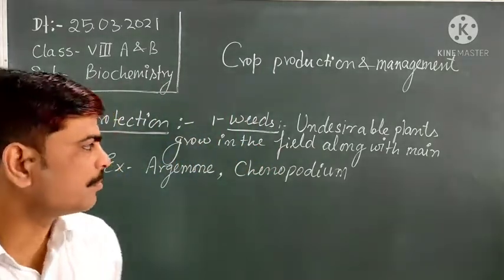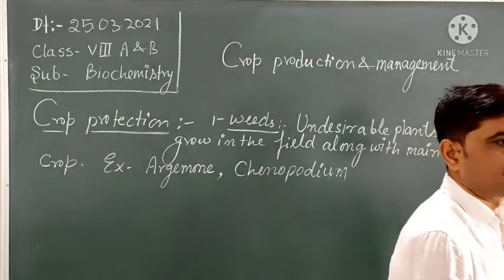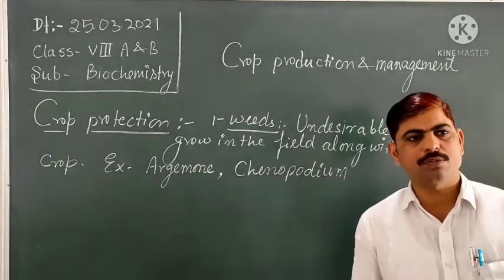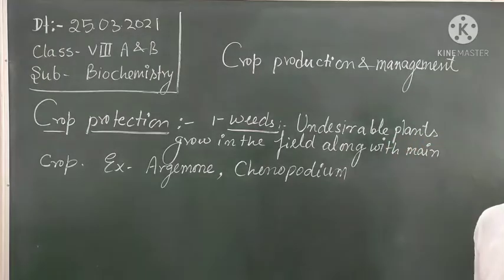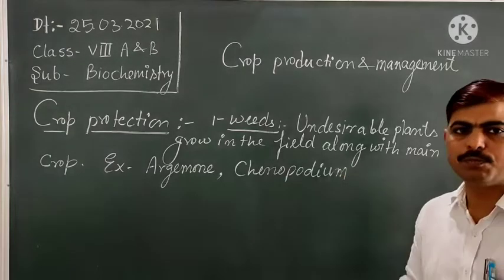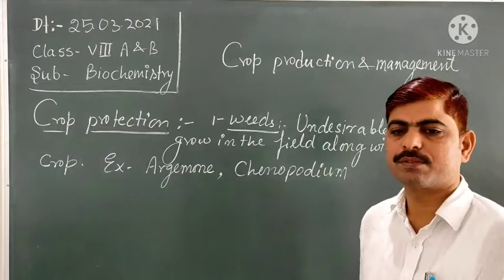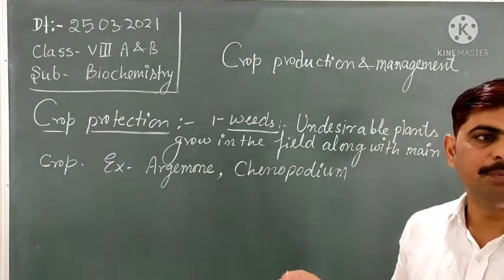So these are some kinds of weeds which plants we do not cultivate or propagate in the field, but they grow naturally in the field along with the main crop, depending on the season. These weeds compete for the nutrients, water and space along with the main crops.